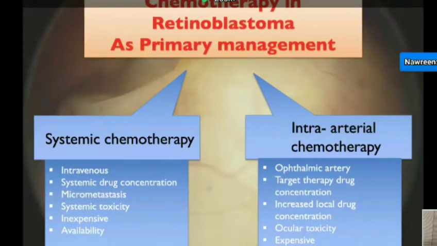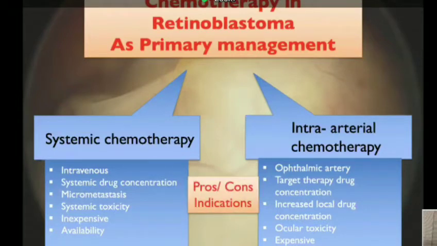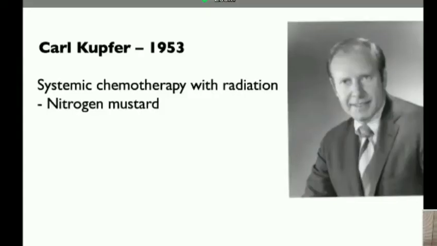Intra-arterial chemotherapy, on the other side, is a direct targeted treatment where chemotherapeutic agents are injected through the ophthalmic artery to reach the tumor directly. So this doesn't have much systemic toxicity, but it can have increased local drug concentration and local ocular toxicity. It is a technically difficult procedure, it is expensive and it requires expertise in the cath lab for this particular treatment. So both of them have pros and cons, and they do have definite indications. I'm going to take you through. So it was Dr.